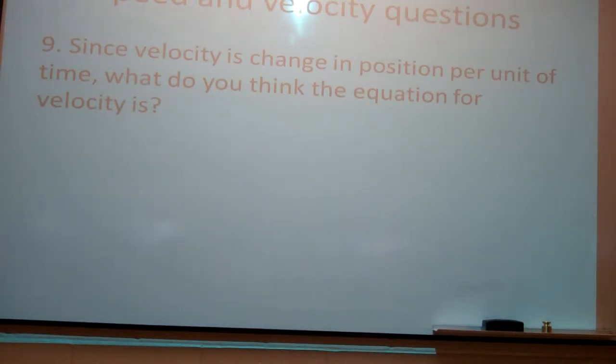Alright. Since velocity is the change in position per unit of time, what do you think is the equation for velocity? What over what? Change in position is what? Is that distance or displacement? Displacement. So what's the equation for velocity? Displacement over time. And we're usually going to write displacement as delta x.